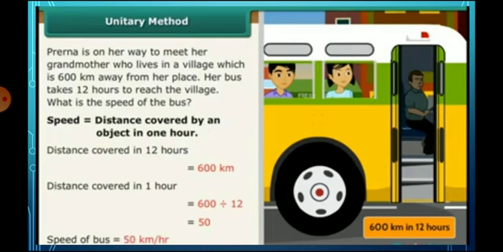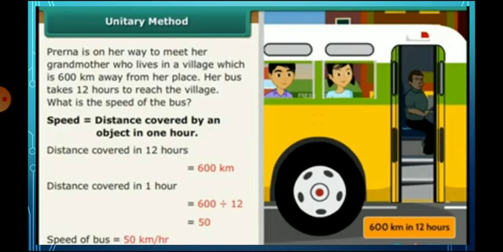What is the speed of the bus? Speed means the distance covered by an object in 1 hour. The distance covered in 12 hours is 600 kilometers.